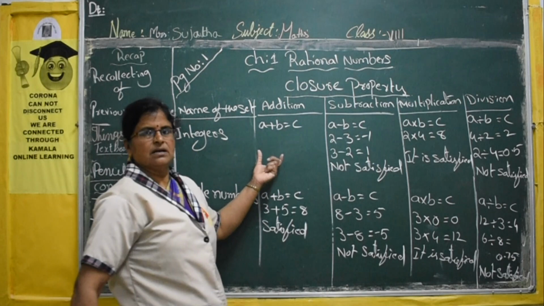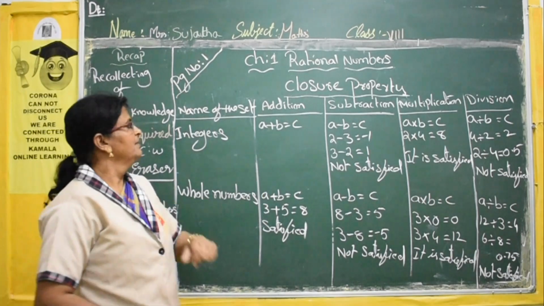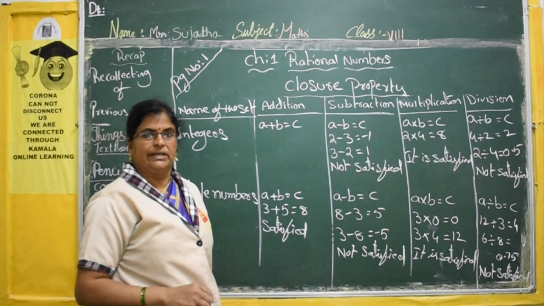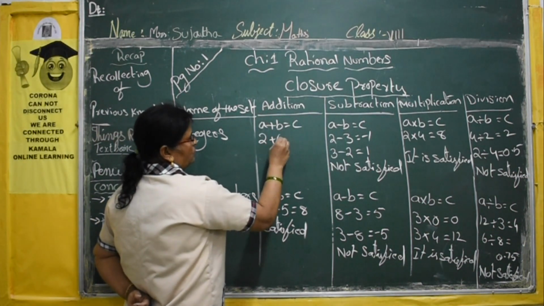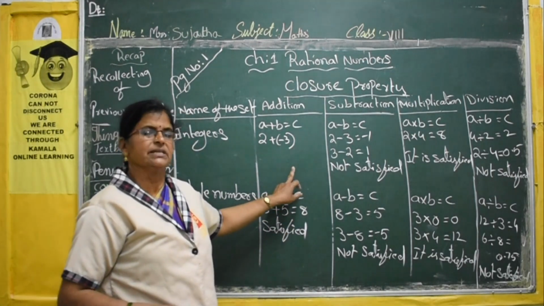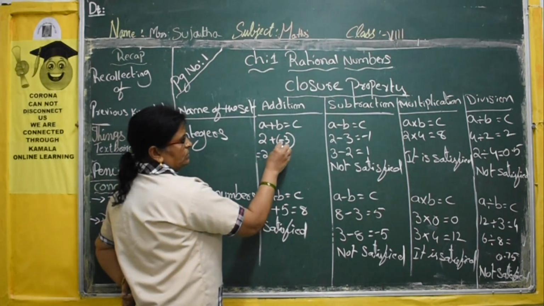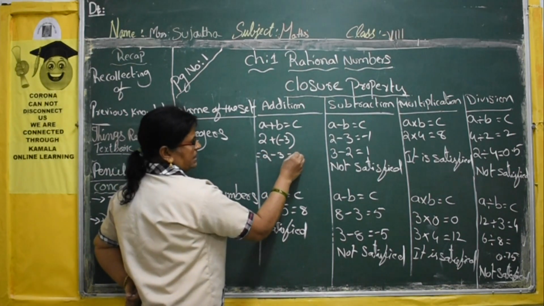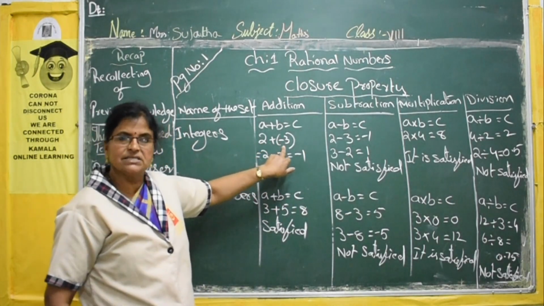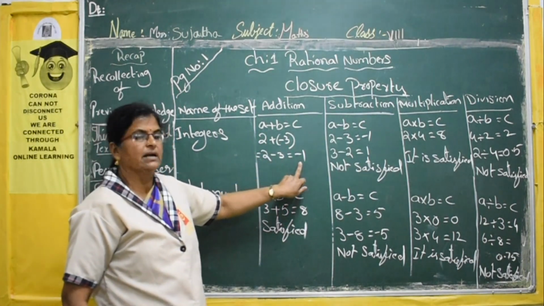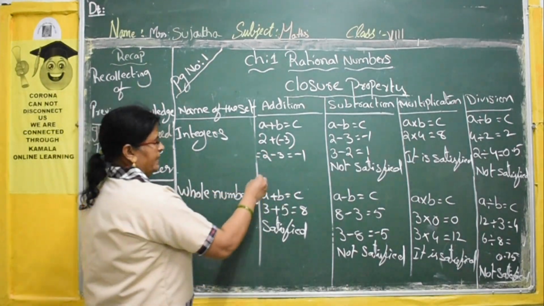Same. For integers also, for addition we have to apply first. So take any two integers and add them. Then you have to see whether the sum you are getting is an integer or not. Now 2 plus minus 3. In the set of integers, negative numbers are also there, no? That's why I took one negative number. 2 minus 3 becomes minus 1. So 2 is a positive integer, minus 3 is a negative integer, and their sum is also a negative integer. So these all are present in the set of integers. That's why it is satisfied.